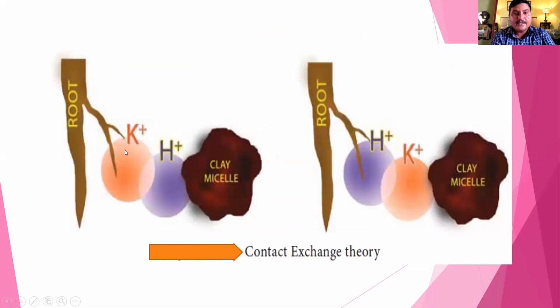Here is the oscillation area of the root and clay particle. Exchange takes place because of oscillation, like hydrogen here and potassium in the root cell. The potassium goes into the root cell and the hydrogen oscillates to the clay particle, because of the oscillation exchange of these ions.